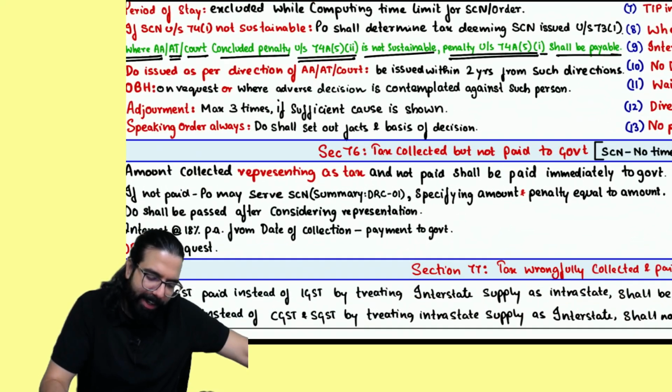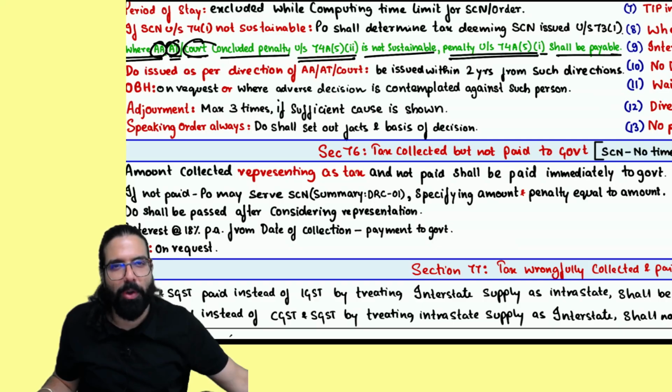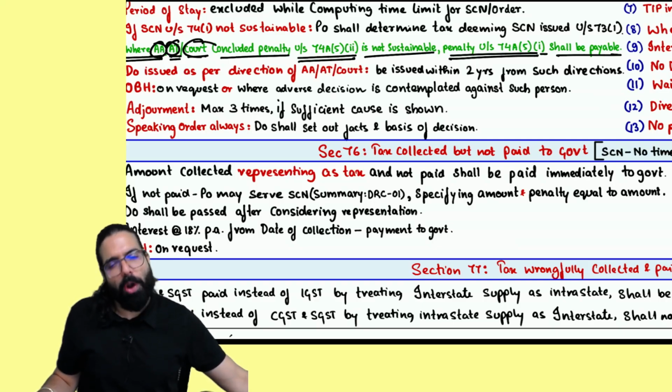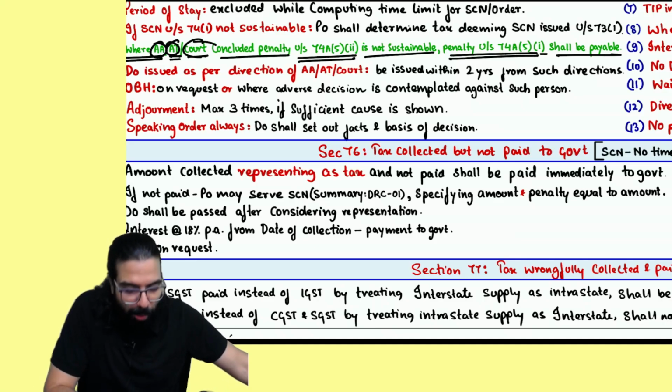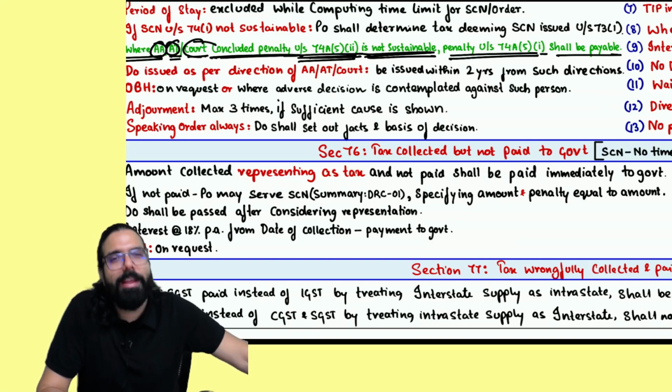That's all. Nothing they have told. They told where appellate authority, appellate tribunal or court. Demand order given under section number 74A telling I am a fraud and fraud wala penalty is charged. And I went to the court and court concluded penalty under 74A(5)(2), which is fraud wala penalty, is not sustainable. Then what will the officer do?